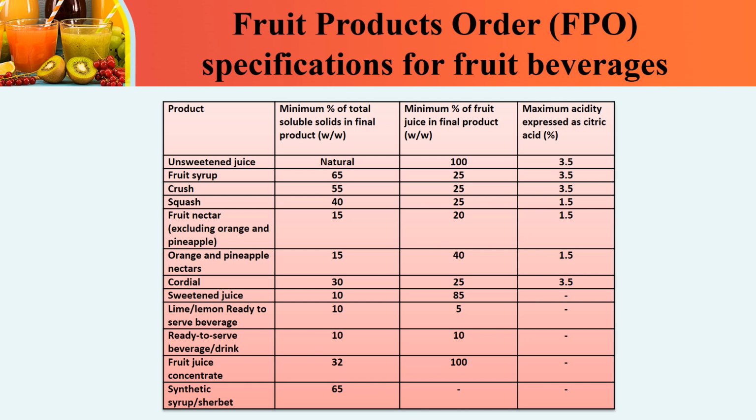First, unsweetened juice, which contains the natural percentage of total soluble solids and 100% fruit juice, then 3.5% acidity expressed as citric acid. Fruit syrup: 65% total soluble solids, 25% fruit juice and 3.5% acid. Crush: 55% TSS, then 25% fruit juice and 3.5% acid. These are some examples of Fruit Product Order specification for fruit beverages.